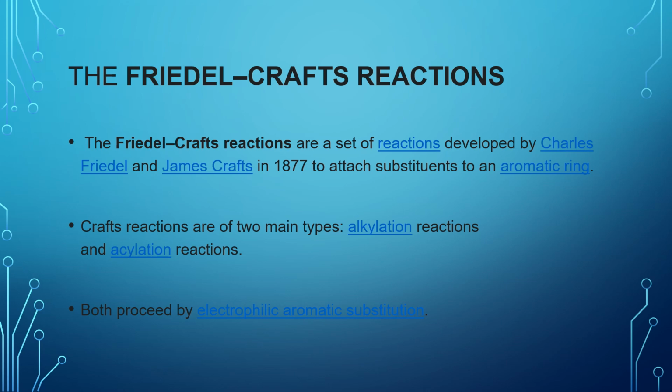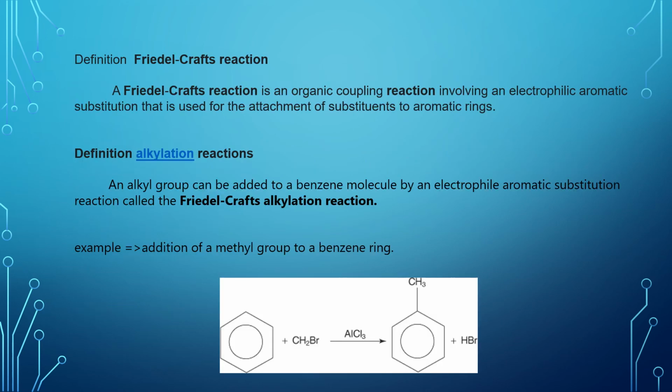The Friedel-Crafts reactions are a set of reactions developed by Charles Friedel and James Crafts in 1877 to attach substituents to an aromatic ring. Friedel-Crafts reactions are of two main types: the first is alkylation reaction, the second is acylation reaction. Both proceed by electrophilic aromatic substitution reaction. Definition of Friedel-Crafts reaction: it is an organic coupling reaction involving electrophilic aromatic substitution that is used for attachment of substituents to an aromatic ring.